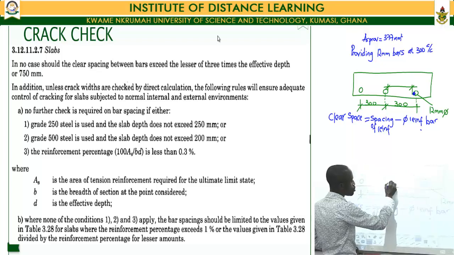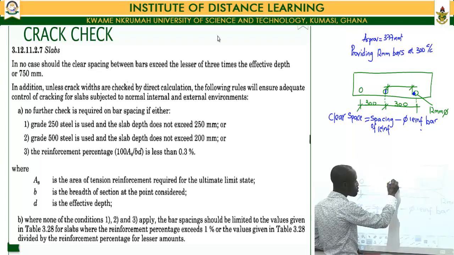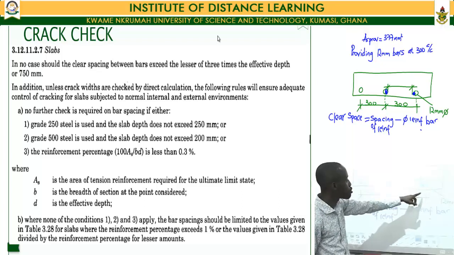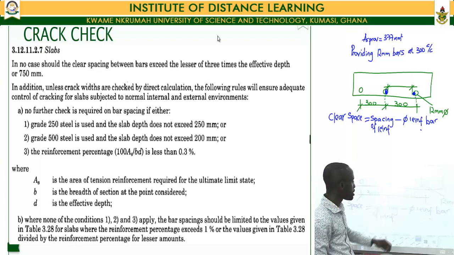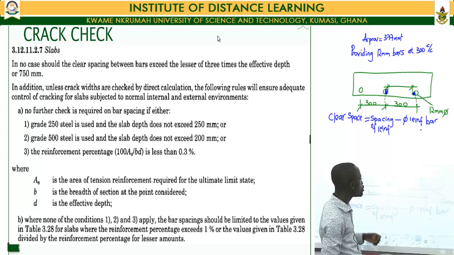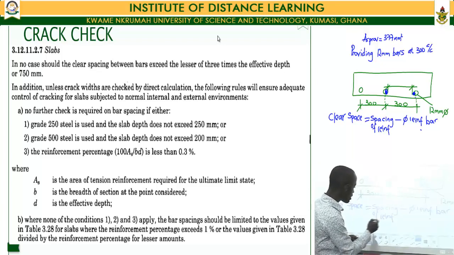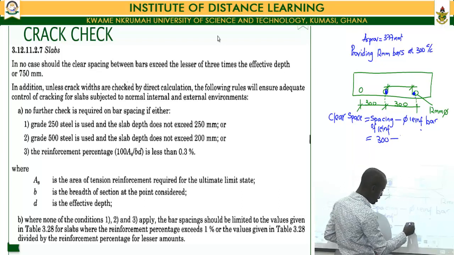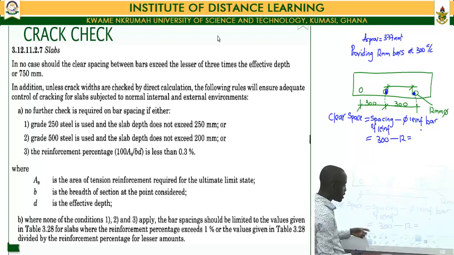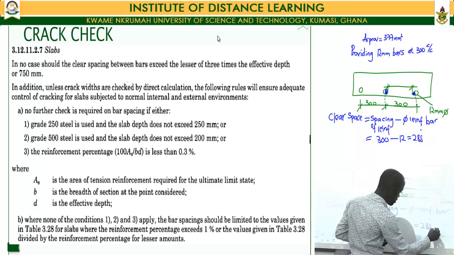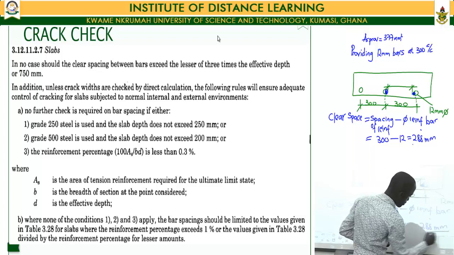So I less out the shaded regions from the total spacing. Now, once I'm able to subtract this from my total spacing, it will give me the clear spacing between my reinforcement bars. Now, knowing that my reinforcement is being spaced at a distance of 300 and my reinforcement has a diameter of 12 mm, it tells me that my clear spacing between the reinforcements would have a value of 288 millimeters.